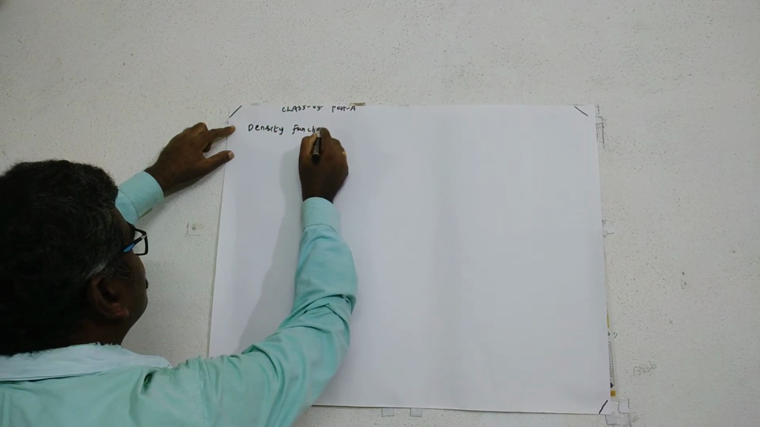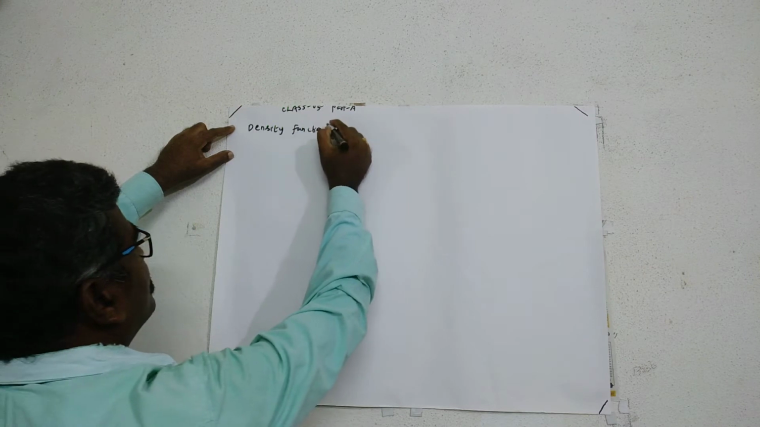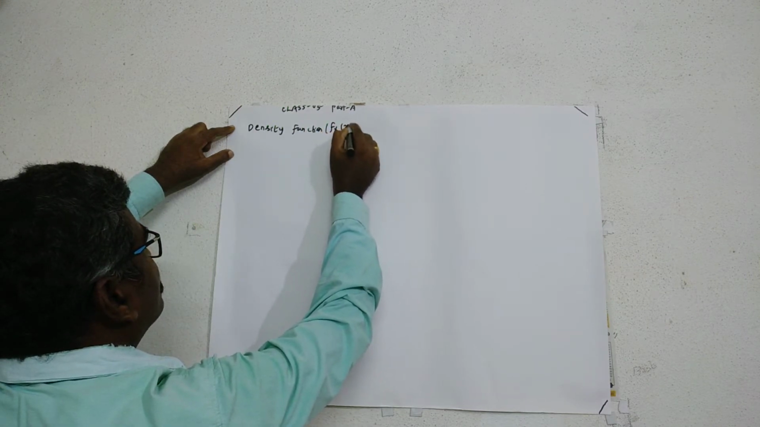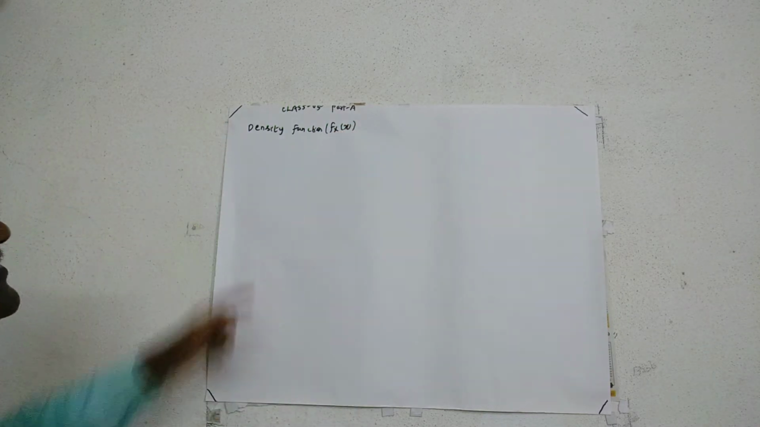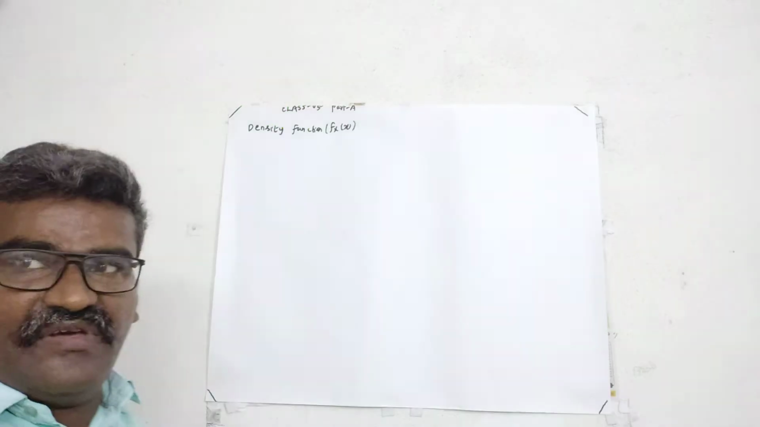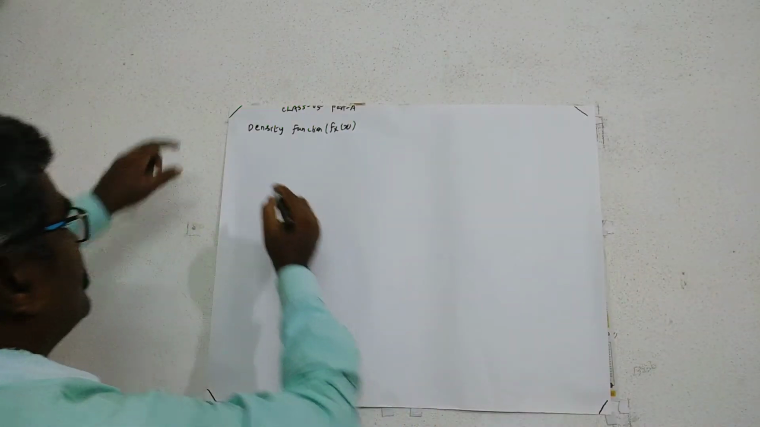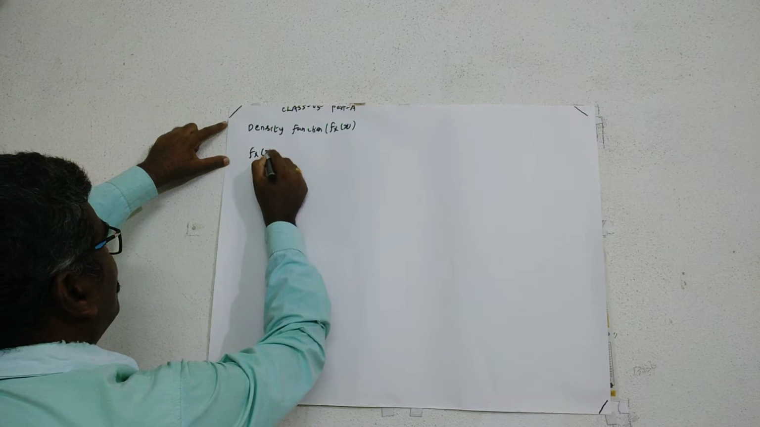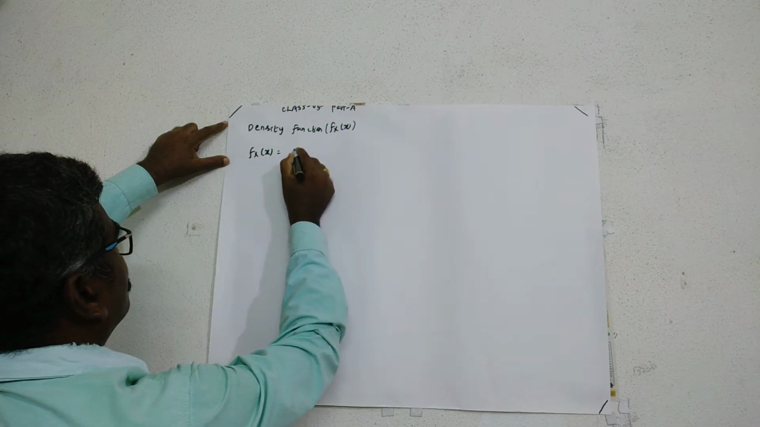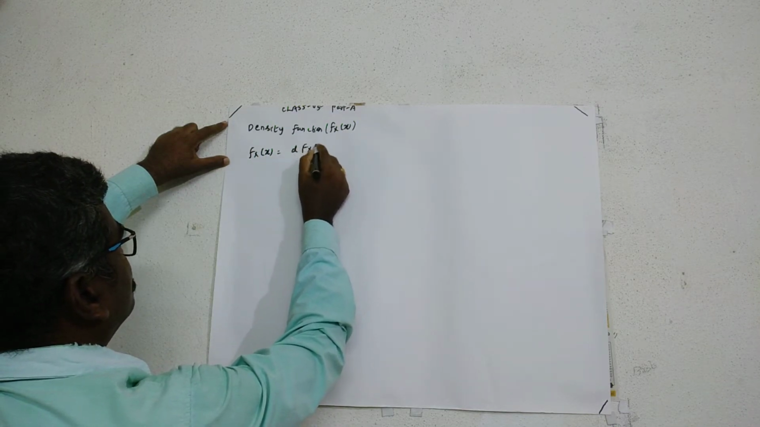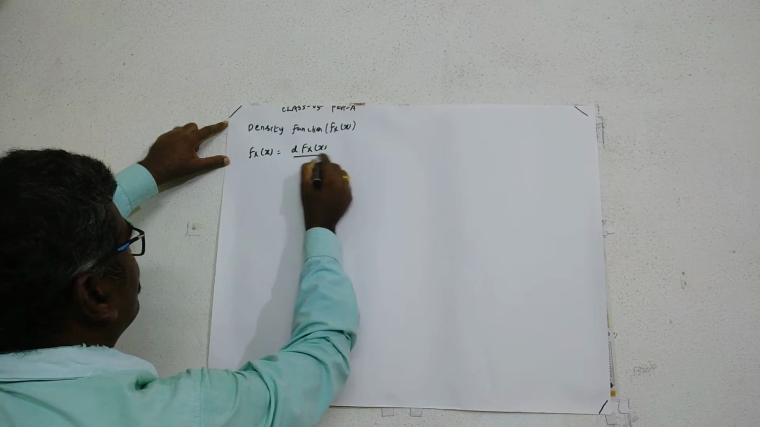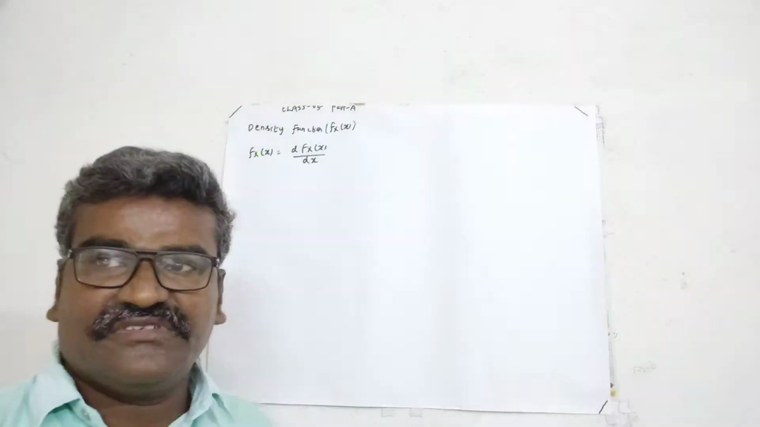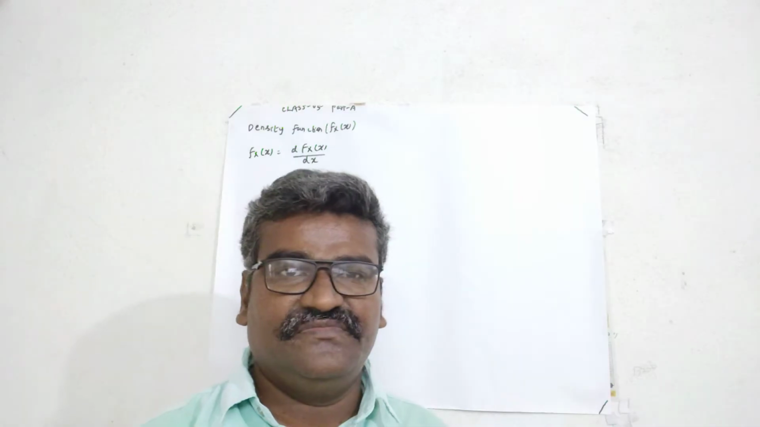Density function, which is denoted by fX(x), for the given random variable X. What is density function? Density function fX(x) is equal to the derivative of the distribution function. The derivative of the distribution function is called the density function.